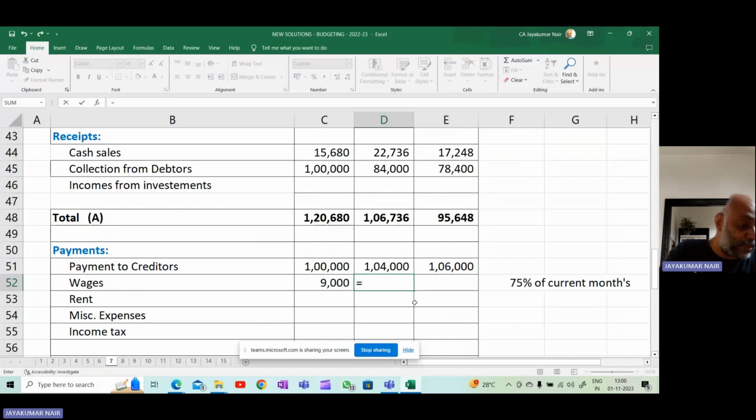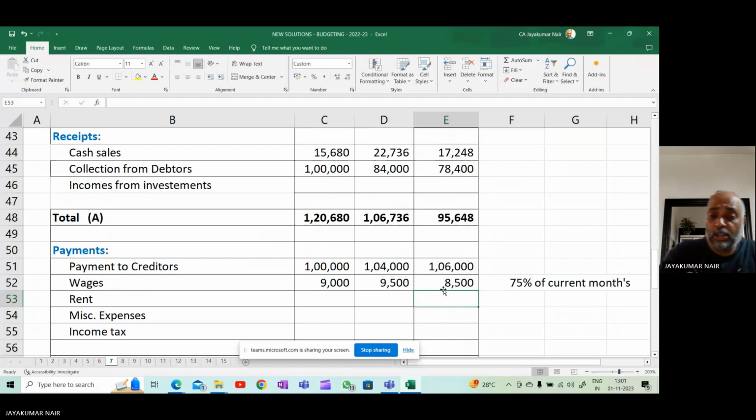May, what will be the payment? May's wages is 10,000. So 75% of 10,000 plus 25% of previous month's, which is 8,000. Next, it is 75% of 8,000 plus 25% of 10,000. So these are the payments for wages.